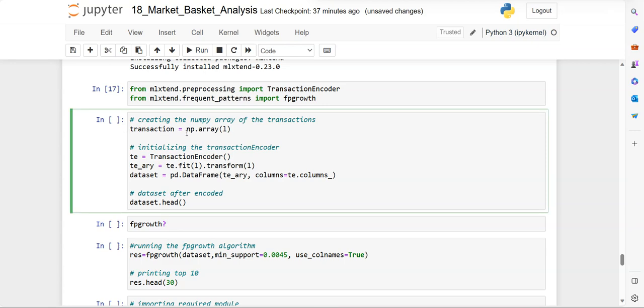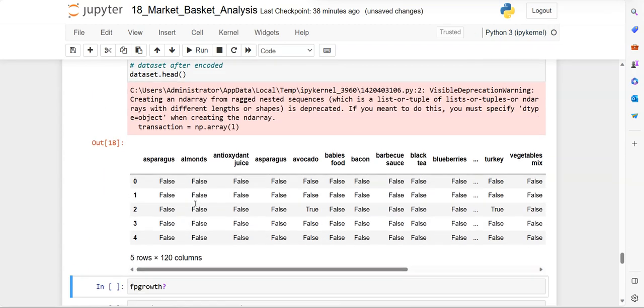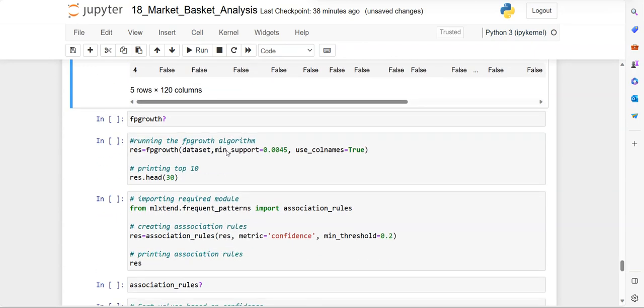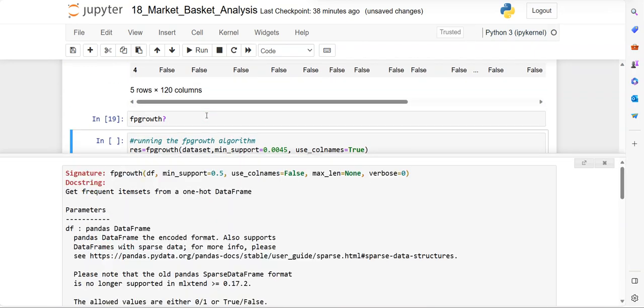So transaction equals numpy array, converting the list to a numpy array, and then creating an object of the class TransactionEncoder, which will encode the values, and then fitting the data to the transaction encoder, then also creating a data frame and displaying the header part of the data. Now you can see this is the data frame, showing whether the item is present or not, true or false. So 5 rows, 120 columns are there.